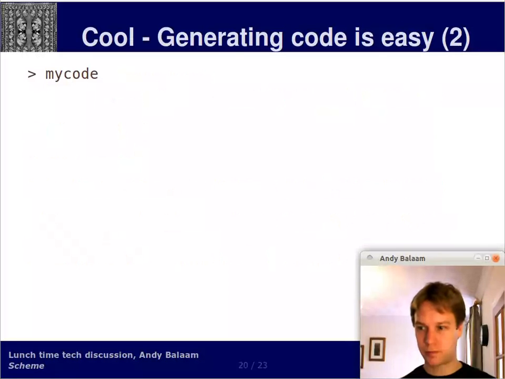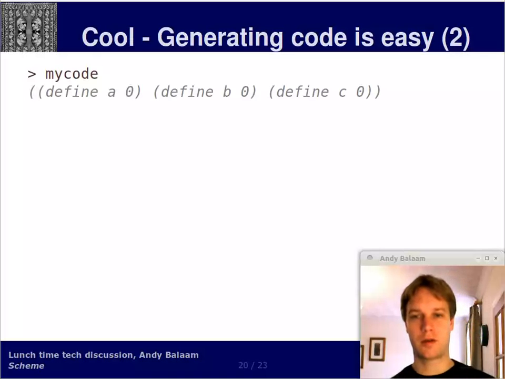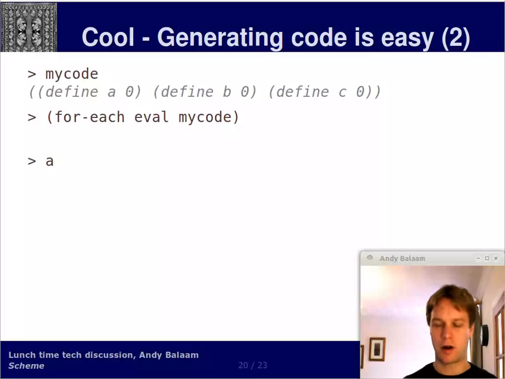So, put me back where I live. Okay, so what is myCode? It's that list that we just saw at the bottom of the page. So let's evaluate everything in myCode using the for each function, which just does what you tell it to do. So that did nothing. Now we're going to ask what is a. Well, we've evaluated everything in the list above. We've run it as if it was code.